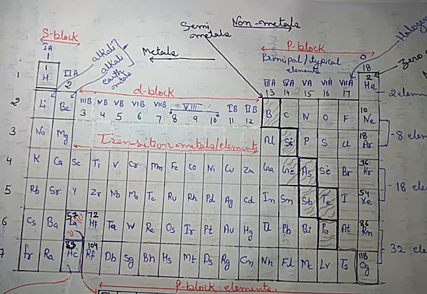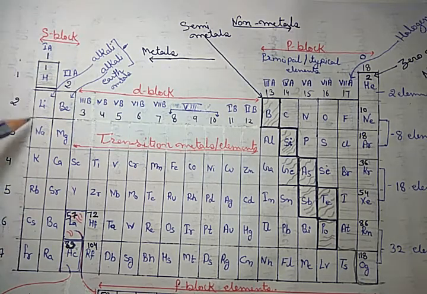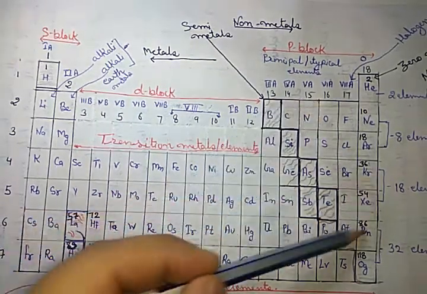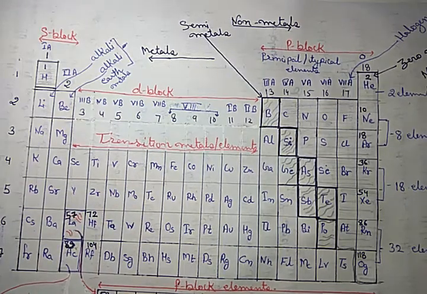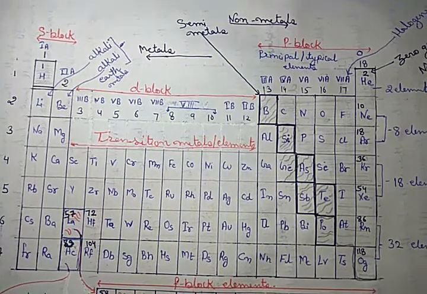There are 4 orbitals: S, P, D and F. If the last electron of an element enters in S orbital, then it is placed in S block. If that last electron enters in P orbital, then it is placed in P block. Similarly, if it is D, and similarly that is F. Got it? So that is the basis of these blocks.